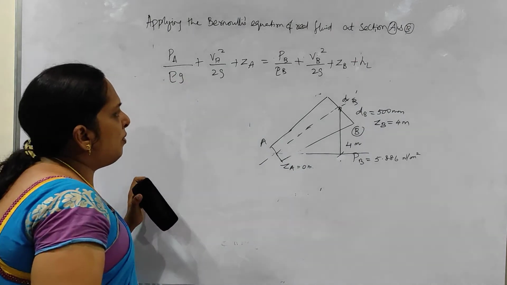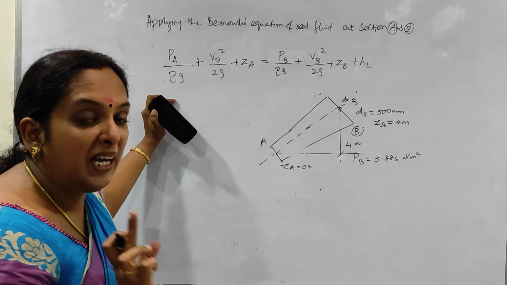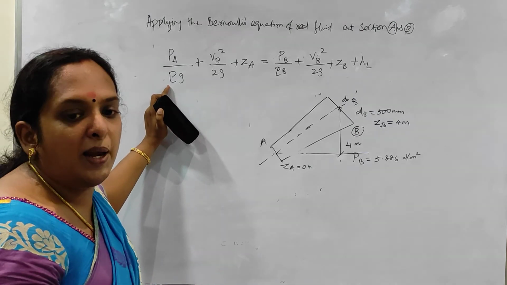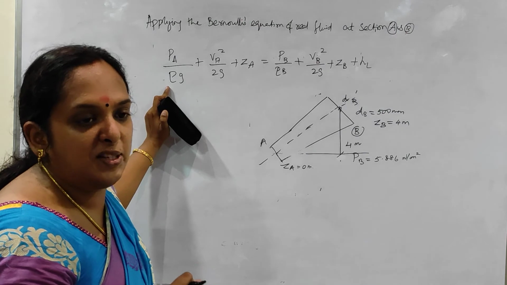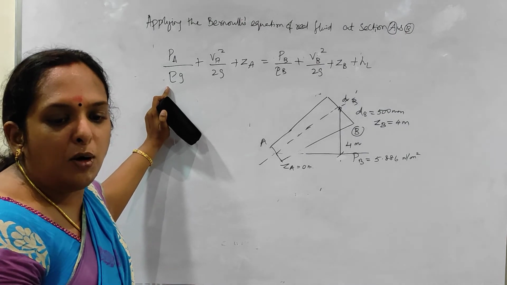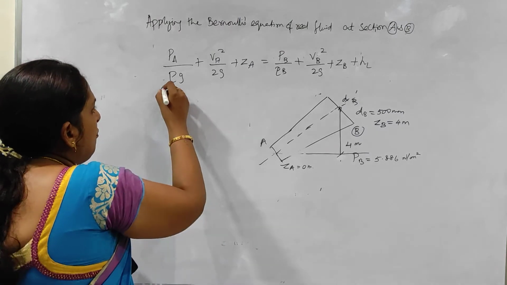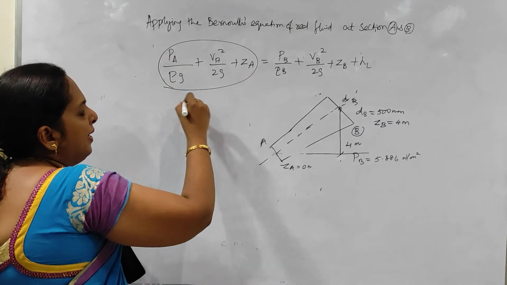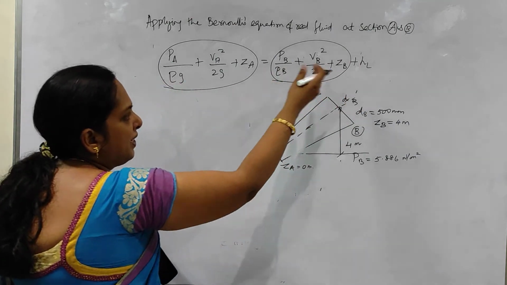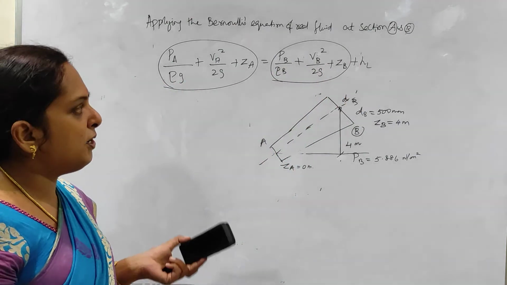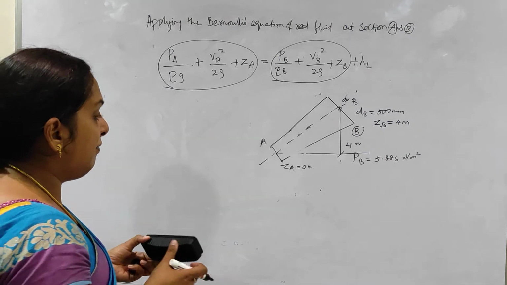Okay, so now I know all these values and I am going to substitute in this, but be careful. This rho here I am going to substitute with the rho of your oil, that is the density of your oil. All other things will be the same here. First I can find out the total energy at A. Then I can find out the total energy at B. Then I can subtract this so that I can get HL, because I don't know in what direction the head loss will be or where it occurs.